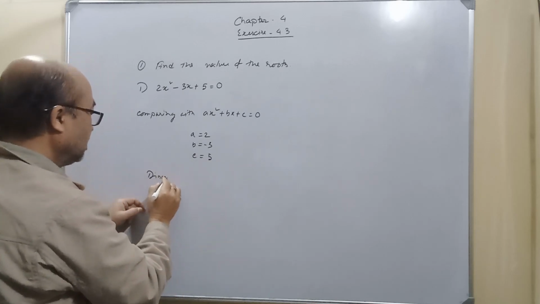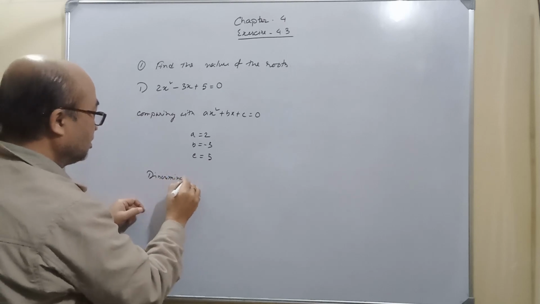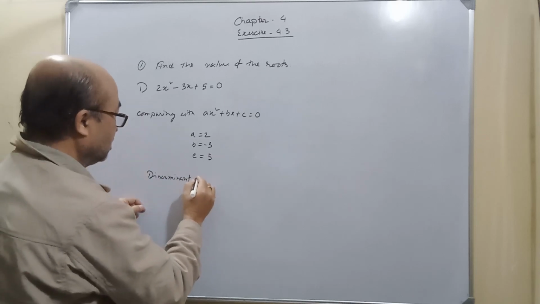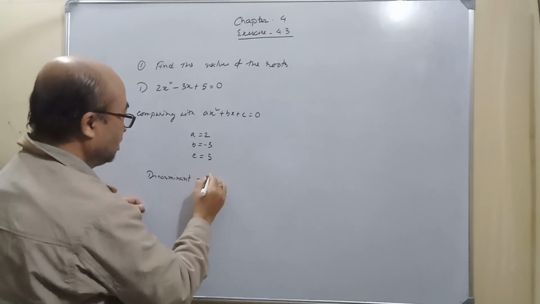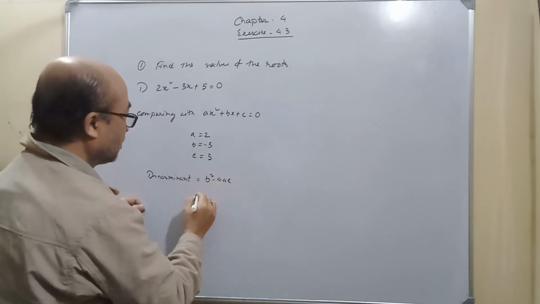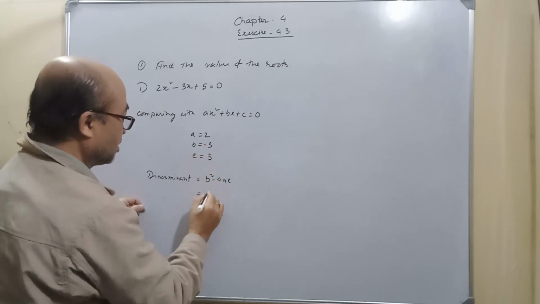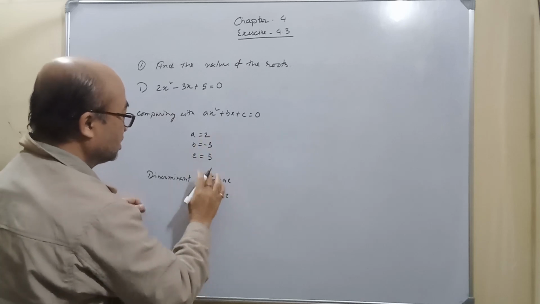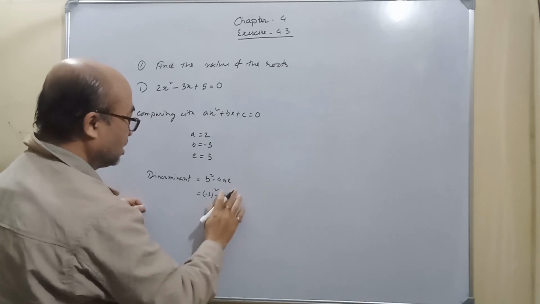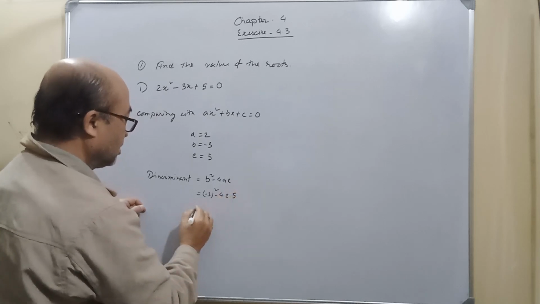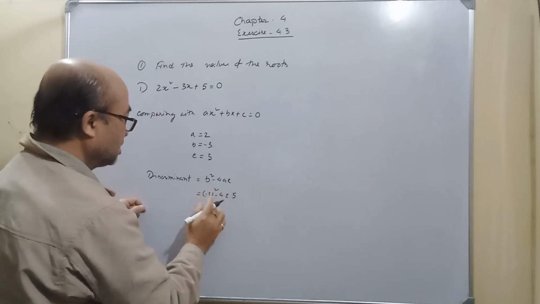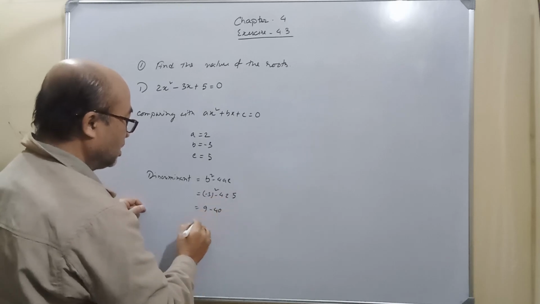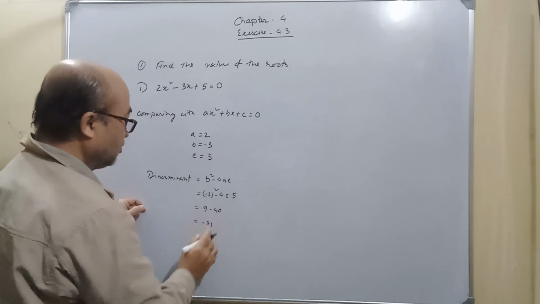Discriminant. We have to find the discriminant. Why? Because the discriminant will tell you the nature of the root. Discriminant is equal to b square minus 4ac. What is b square? Minus 3 square, minus 4 times a is 2, c is 5. 3 into 3, 9, minus minus plus. How much? 40. So we get minus 31.